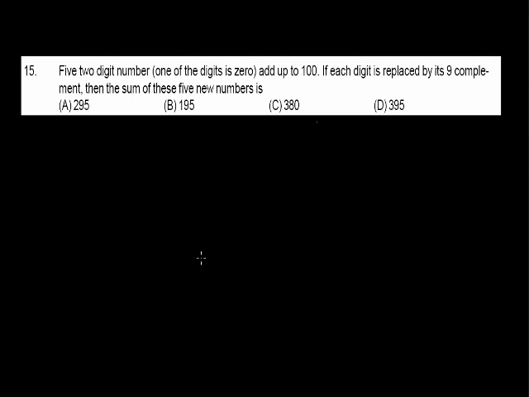Question number 15. It is given that 5 two-digit numbers, one of the digits is 0, add up to 100. If each digit is replaced by its 9th complement, then the sum of these 5 new numbers is. Let the numbers be AB, CD, EF, GH, I0, because one of the digits is 0.